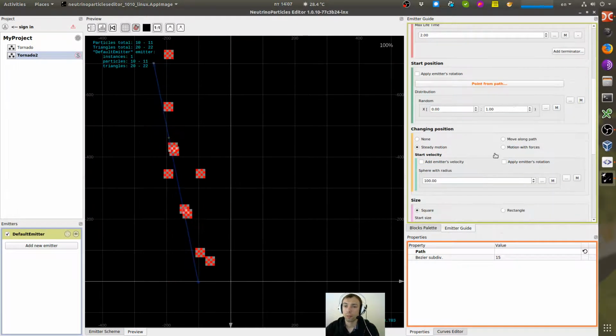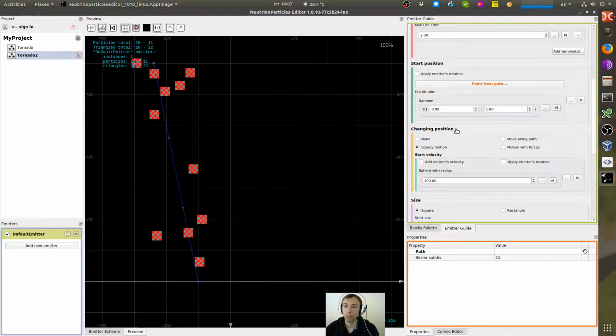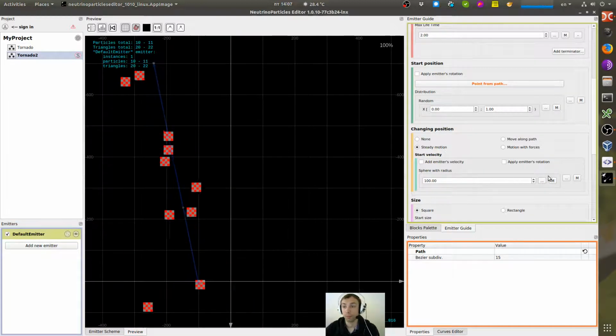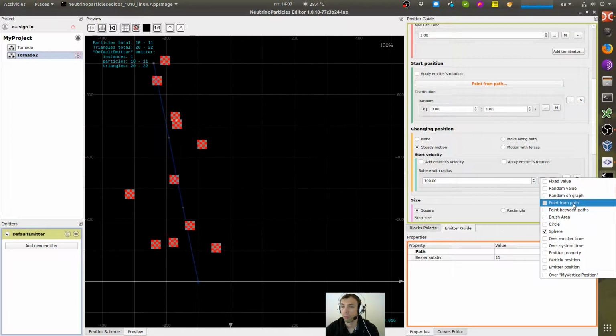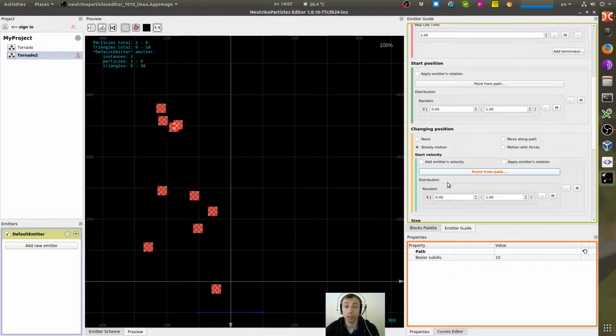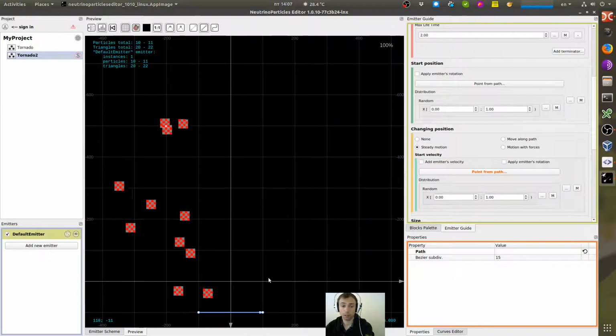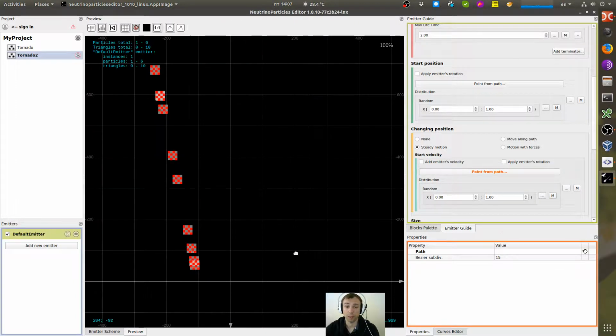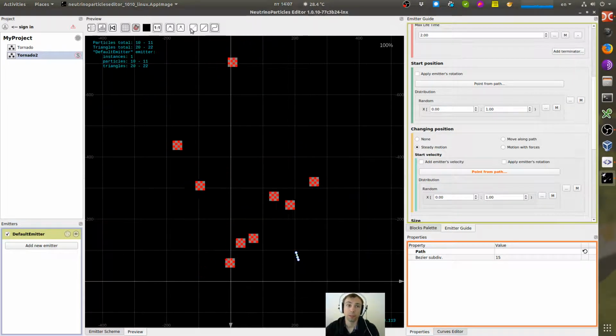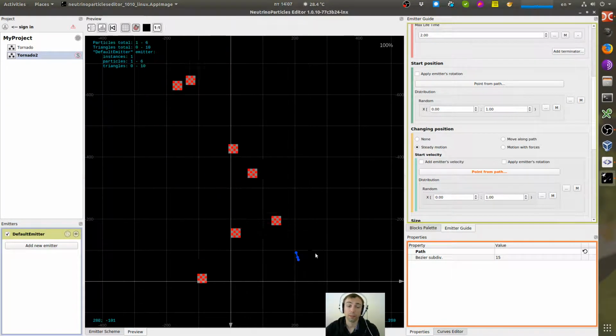Now let's work with changing position. Start velocity by default is a random vector with length 100, and I will change it to point from path also, because it's just convenient to specify velocity by path.